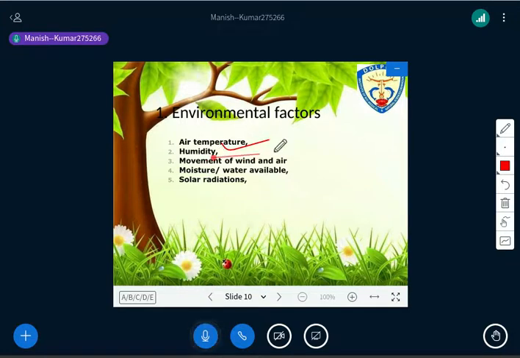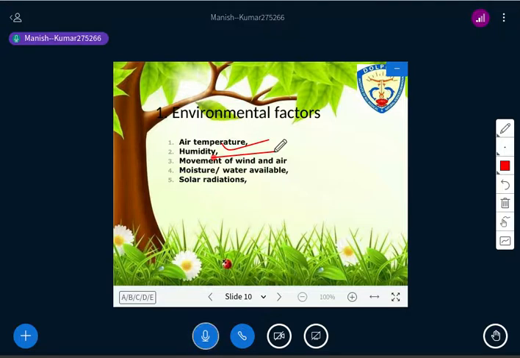Now, next is humidity. You understand the meaning of humidity? Humidity means the amount of water molecules in the environment, isn't it? So if the air is totally unsaturated, more evapotranspiration will be there, right? And when the air becomes more and more saturated, then less water is able to evaporate into that air.